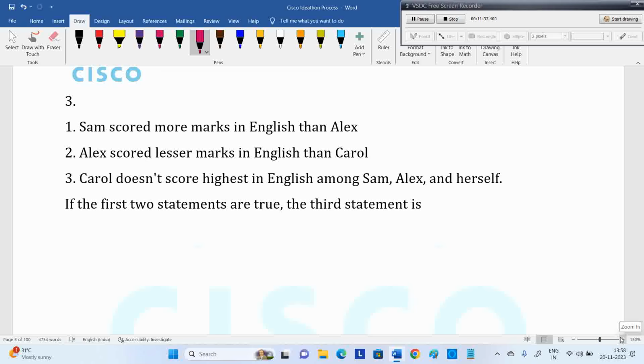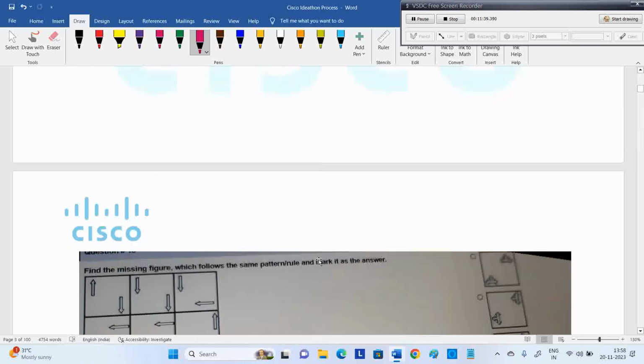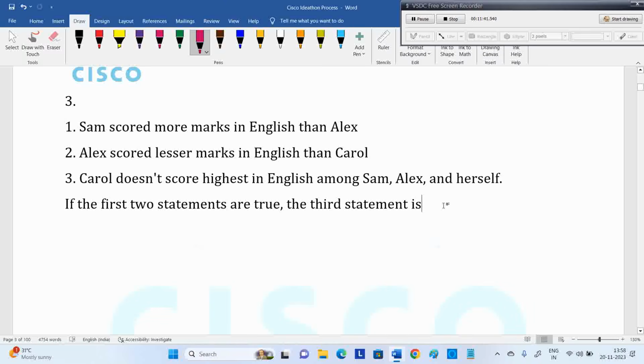Now the answer options will be true, false, uncertain. I think here the options are missing. The first option is true, second option false, third option uncertain, not able to decide. Similar to this model, you can find more than 10 plus questions I kept in this entire 120 collection.